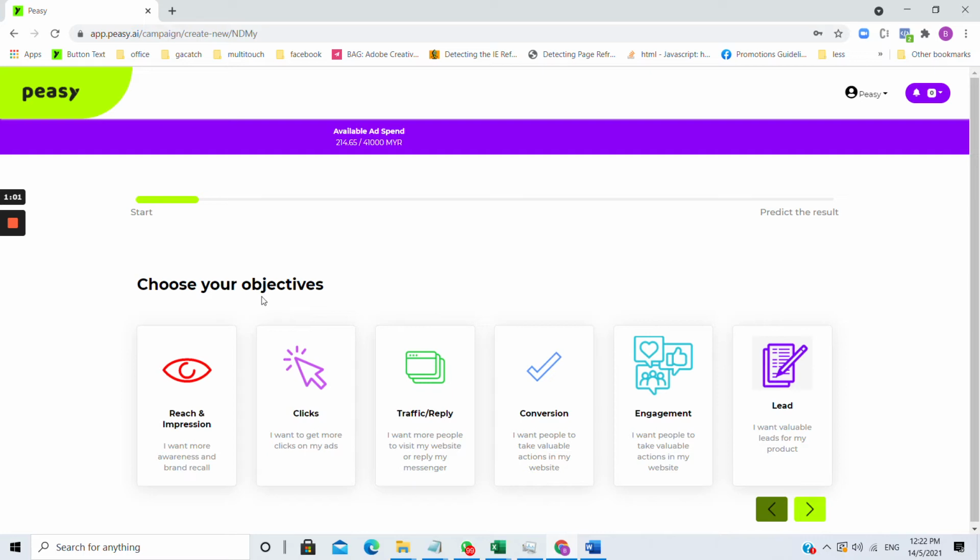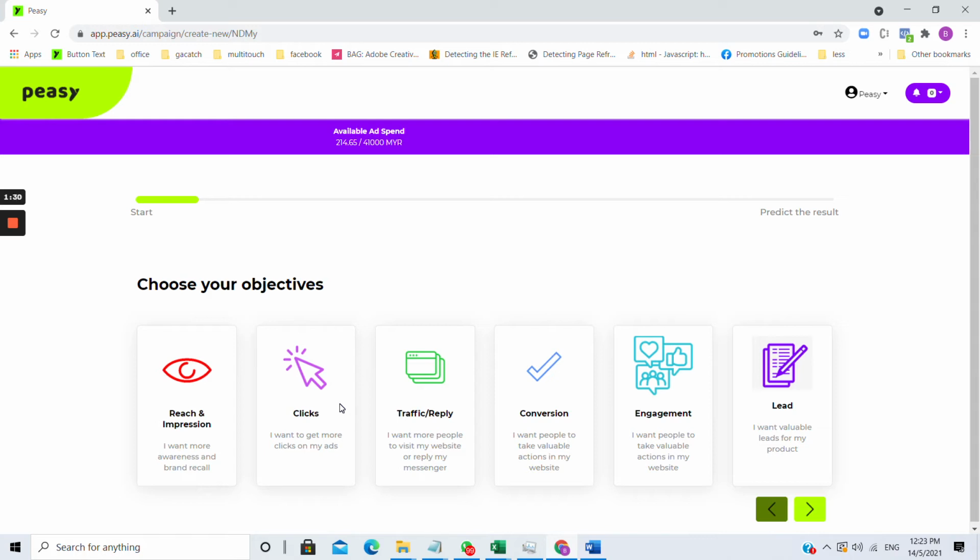Peasy at the moment supports 5 different objectives. Reach, or impressions. Choose this objective if you are striving to achieve brand awareness and brand recall. You want a lot of people to see your ad and to see it repetitively so that they remember your brand.